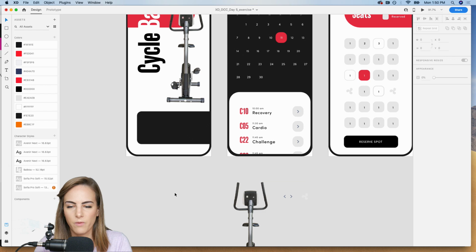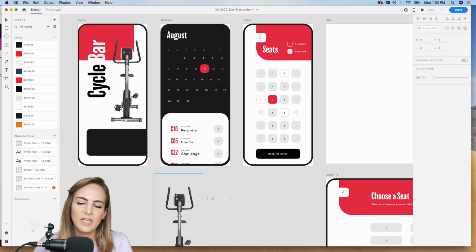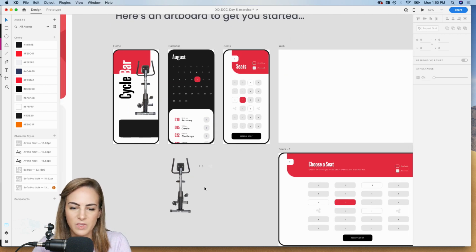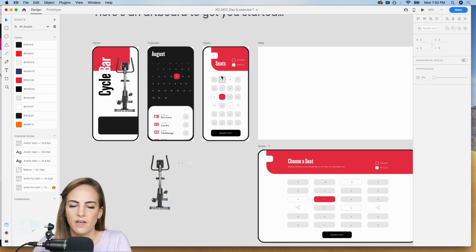And okay, well, I should probably be saving and exporting now. So you get the idea though. So definitely just try to focus on different sizes. You can do tablet, mobile, web, choose whatever size you want, but I want to see you try one screen at least and in a few different sizes. So cool, let's go ahead and save.